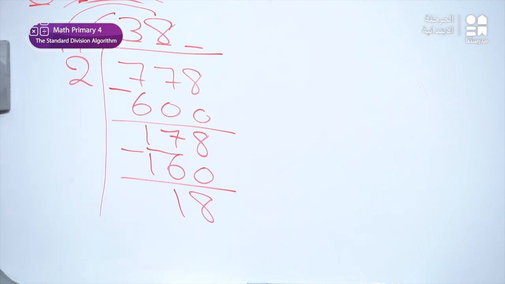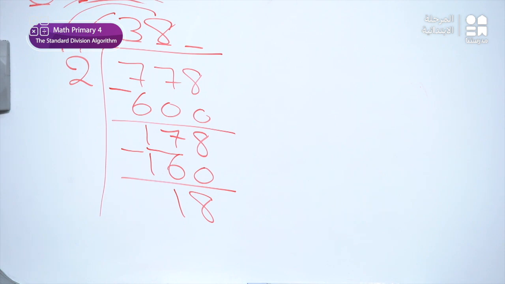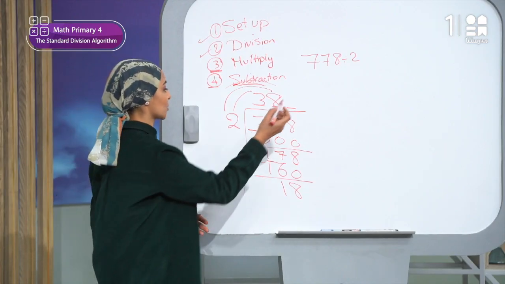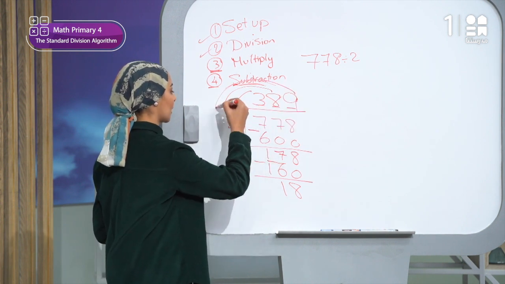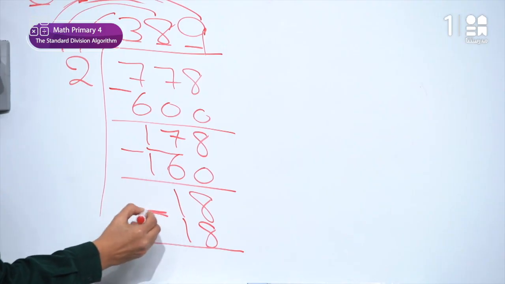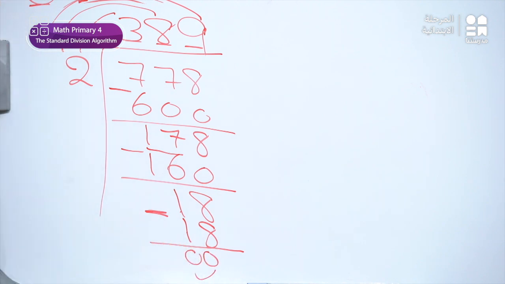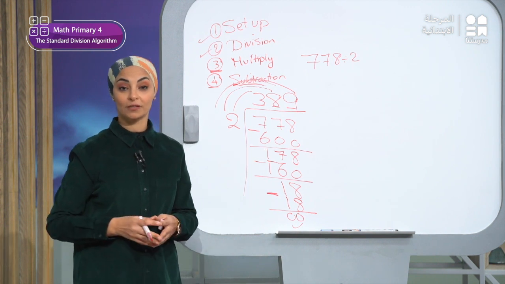Then what should I do? Again, I will divide 18 by 2. 18 by 2 gives me what? Of course, 18 by 2 gives me 9. So I'll put 9 up here. Then I will multiply 9 times 2 gives me 18. And the last step, I will subtract 18 from 18. The answer here will be 0. And this is the remainder. So I have no remainder now.